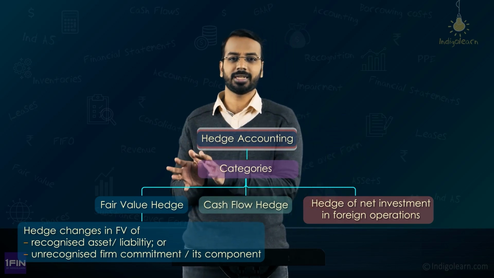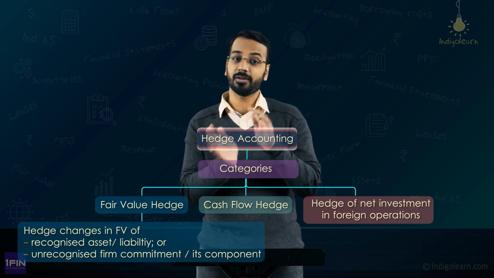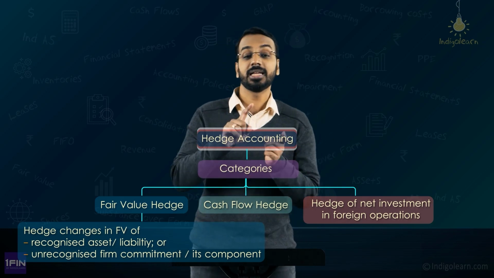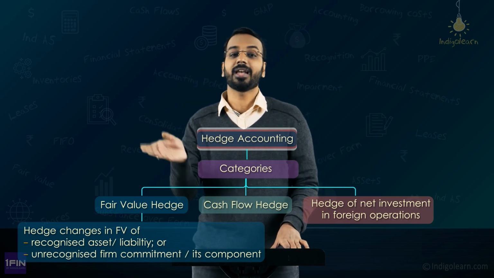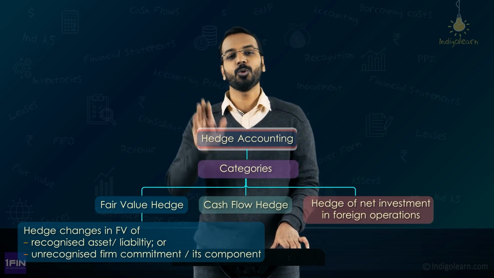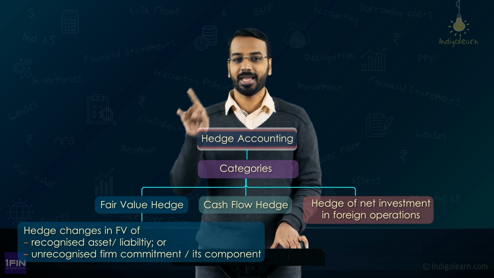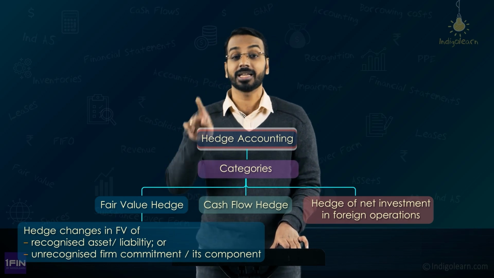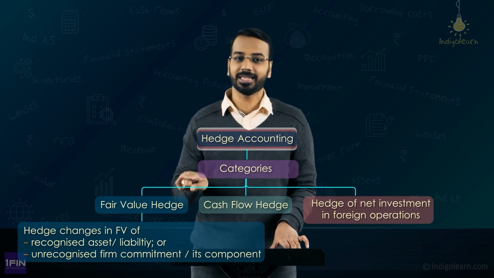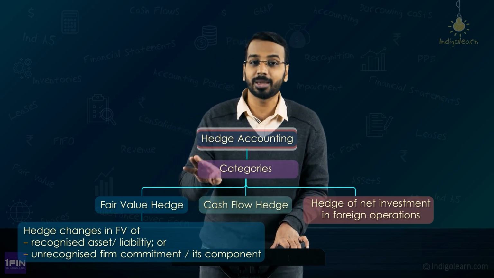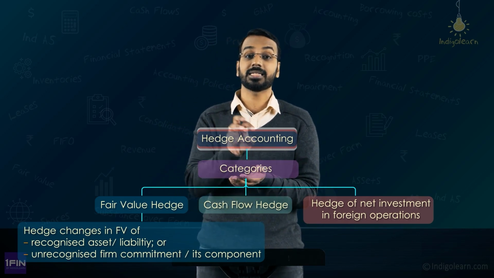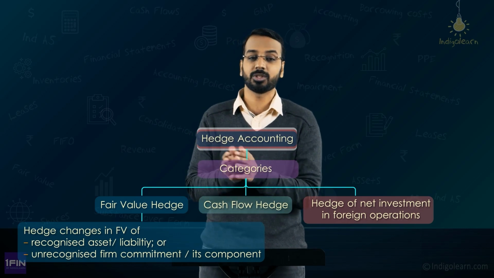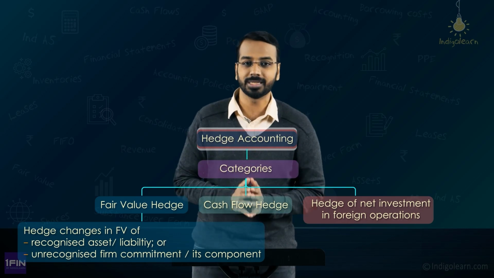Then what happens to the hedged item? The standard says, okay, you have recognized the hedging instrument gain or loss. The hedged item gain or loss should be adjusted to the hedged item and corresponding impact should be given to the P&L. So, for the hedged item also, if there are fair value changes, you will adjust the value of the hedged item and corresponding impact will be given to P&L. Of course, if it is equity investment recognized as FVT OCI, the impact will be given to other comprehensive income, right?